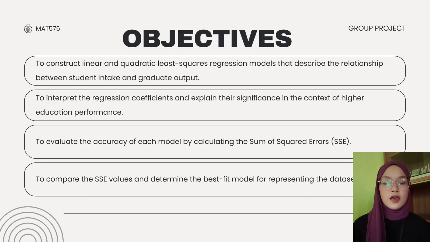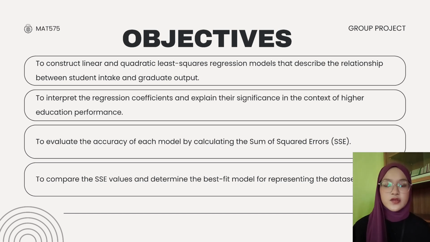number of graduates. So, the objectives of this study are, first, to construct linear and quadratic least square regression models that describe the relationship between student intake and graduate output. Second, to interpret the regression coefficients and explain their significance in the context of higher education performance.